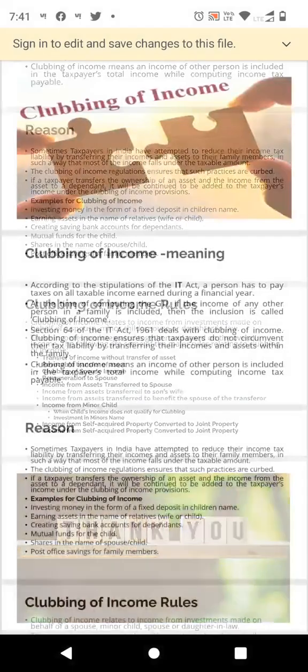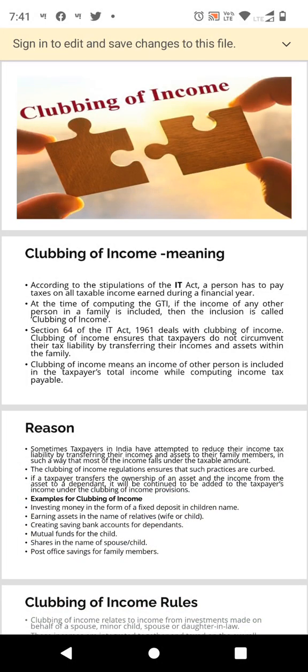The next case, income from self-acquired property converted to joint property. If self-acquired property of an individual is converted into family property without adequate consideration, then the income derived by the joint family on account of such property would be included in the total income of the individual.